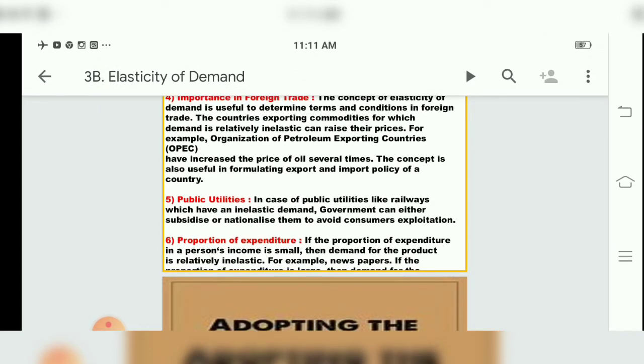So we have studied about public utilities, railways, then proportion of expenditure. So if the proportion of expenditure in a person's income is small, then demand for that particular product will be relatively inelastic. For example, newspapers. Say the newspapers, what is the amount we hardly purchase now? It will be 5 or 10 rupees we purchase a newspaper, and daily then people purchase. So that rate is too less. So when the expenditure is small relative to a person's income, the demand for the product is relatively inelastic. For example, they have told newspapers.